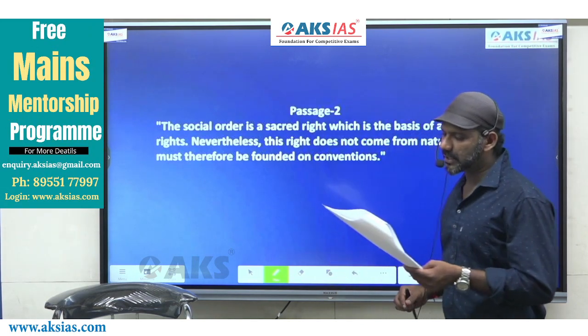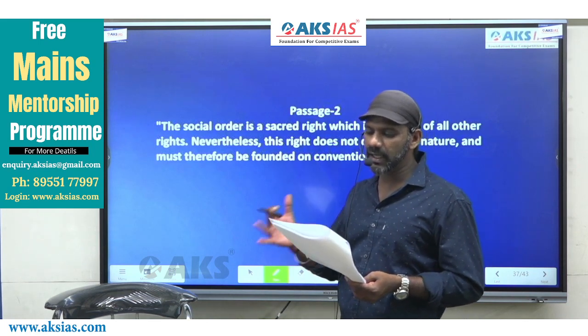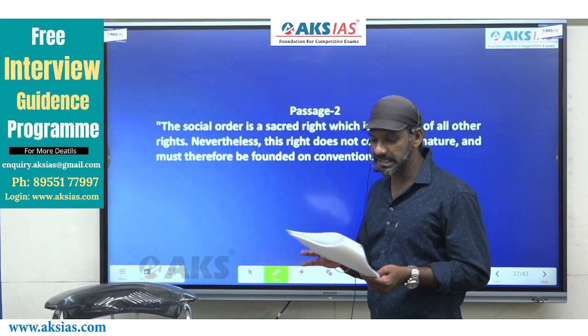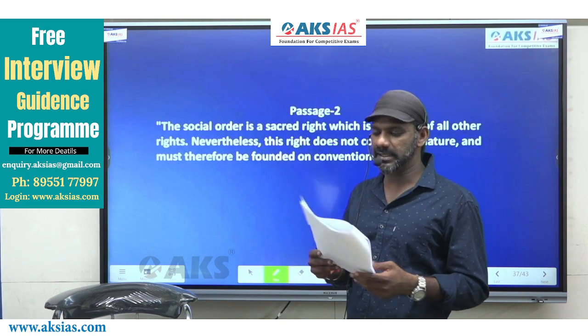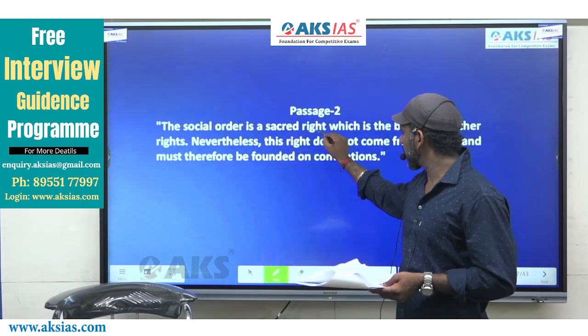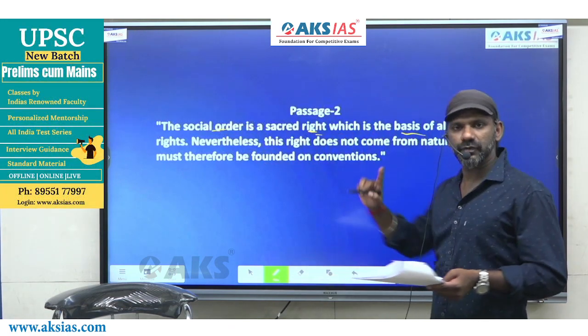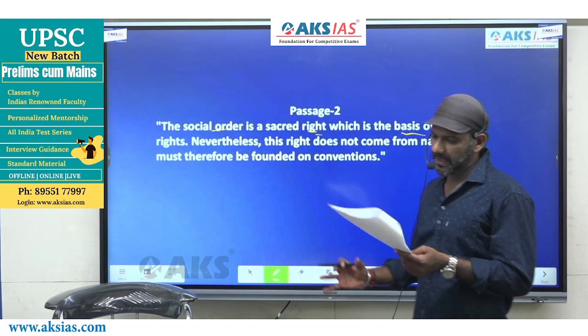The social order is a sacred thing which is the basis of all other rights. It's a sacred right which is the basis of all other rights. So the meaning of this sentence is, the social order is a sacred right, and this right is the basis of all other rights.